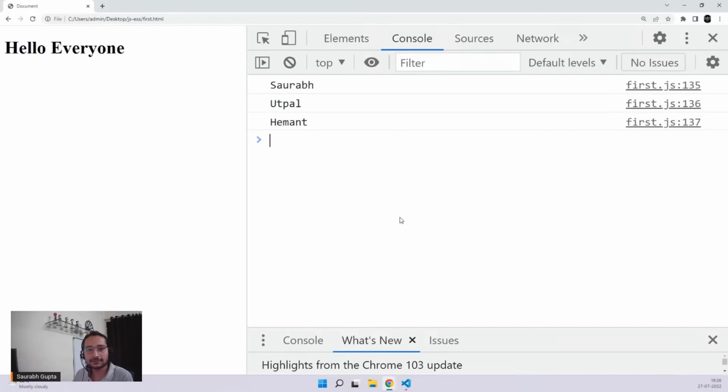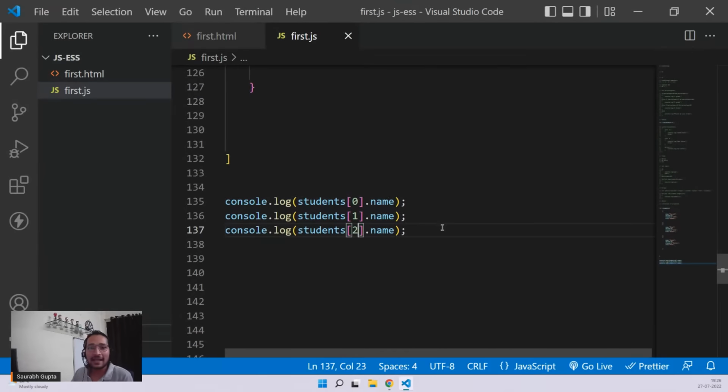See that, guys? And now let's get back to normal. We have an array with similar kind of data, and we want to print names of all of the objects, and we are writing the code 3 times. That means, what if I have 10 objects? Am I going to write it 10 times? What if I have 20 objects? Am I going to write it 20 times?